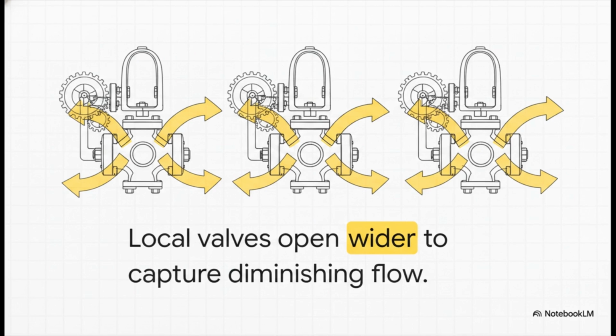What happens next is a perfectly rational local action. To maintain their individual throughput, every single valve operator decides to open their valve just a little bit wider. They're just trying to pull their required volume out of a diminishing stream. In a corporate setting, this is exactly like a department hoarding its budget, or a software program aggressively requesting more processing power the second it detects a lag. It is a strictly logical decision based entirely on local information.